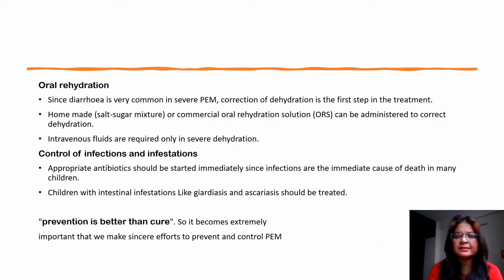Apart from that, other strategies adopted for hospitalized children include oral rehydration. In severe cases, correction of dehydration is the first step in the treatment, so homemade salt sugar mixtures or ORS solutions are to be provided. Since their immunity level goes down, these children are more prone to infections and infestations, and there are high chances that they may be exposed to infections like giardiasis and ascariasis.